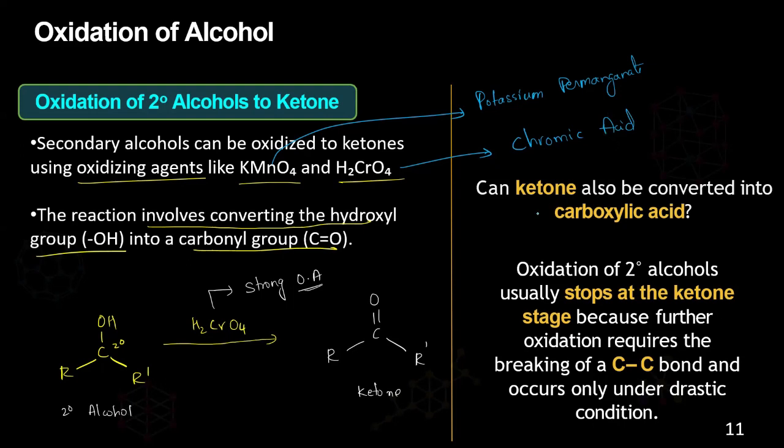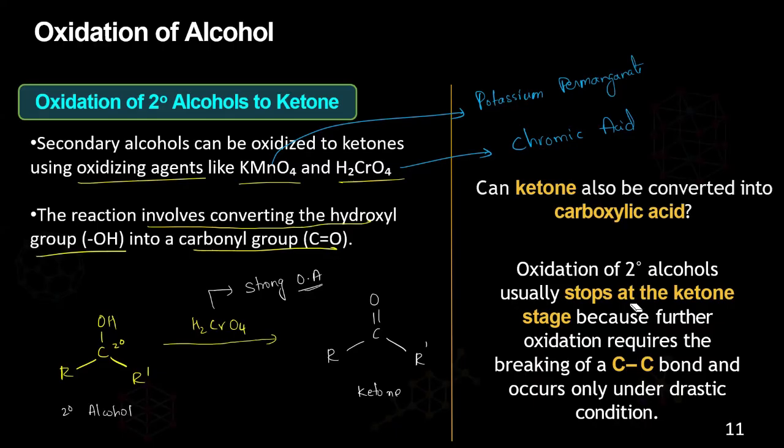Okay. So remember, this just turned the secondary alcohol into ketone, but it couldn't convert further into the carboxylic acid. Whereas if you take the primary alcohol and treat it with the strong oxidizing agent, it converted into the carboxylic acid. Here, the secondary alcohol, with the same treatment, only turned into the ketone, but didn't further turn into the carboxylic acid. So the question is, can ketone also be converted into the carboxylic acid? See here, oxidation of secondary alcohol usually stops at the ketone, even if you use a strong or mild oxidizing agent.